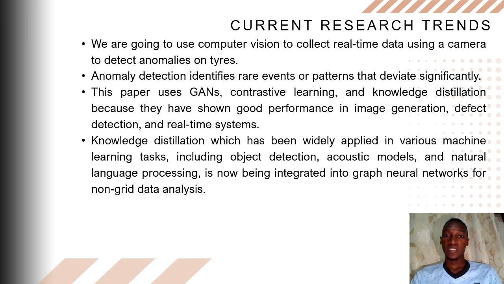Then we shall be able to detect anomalies using GANs, and then CycleGANs. And then we shall also use knowledge distillation, which enables us to distinguish between the images, and it also helps us to plot graphs for the data.